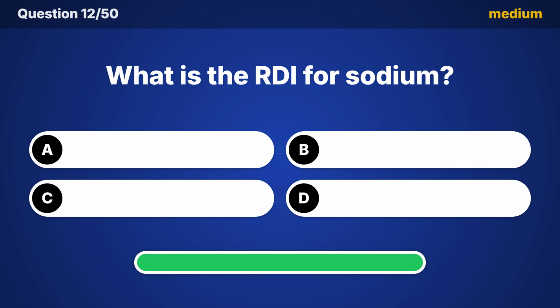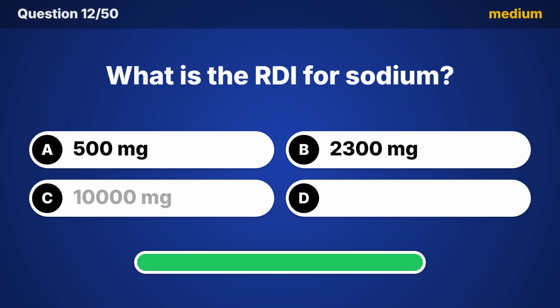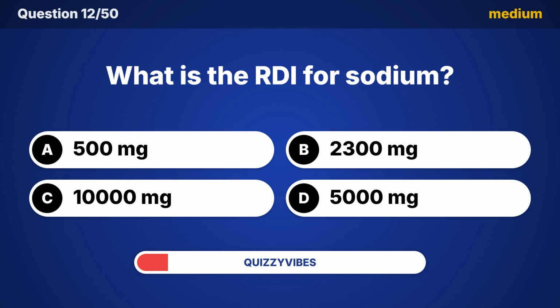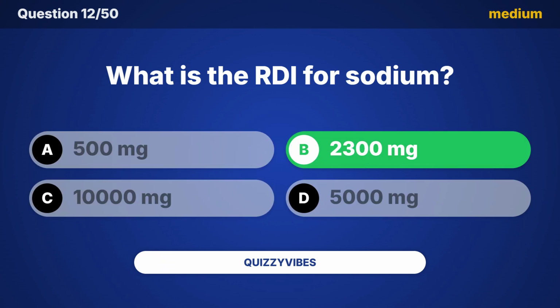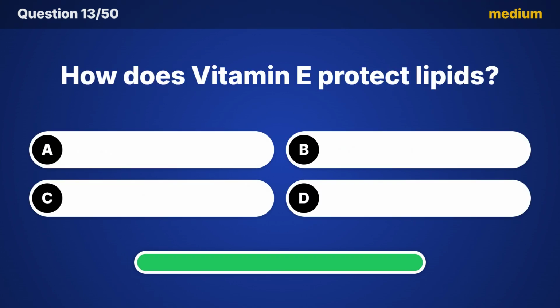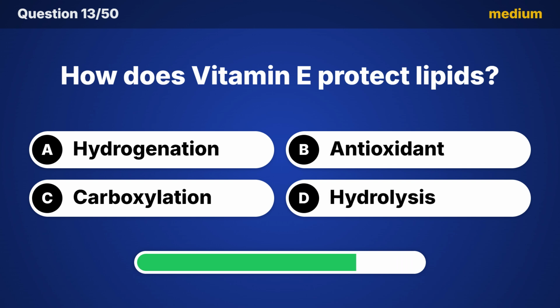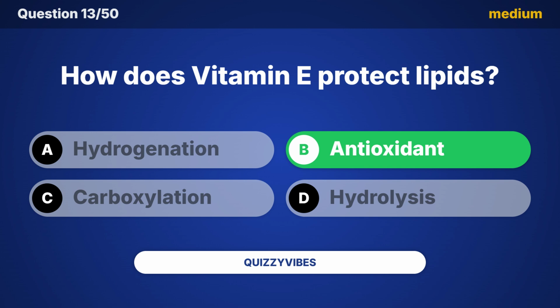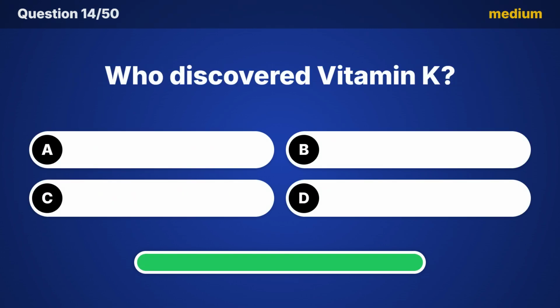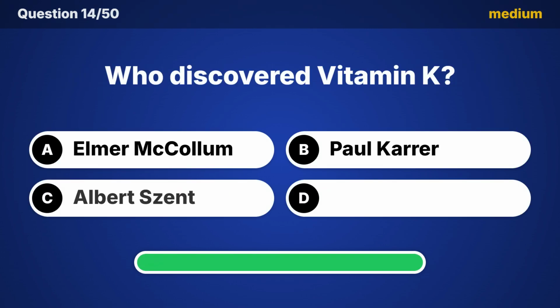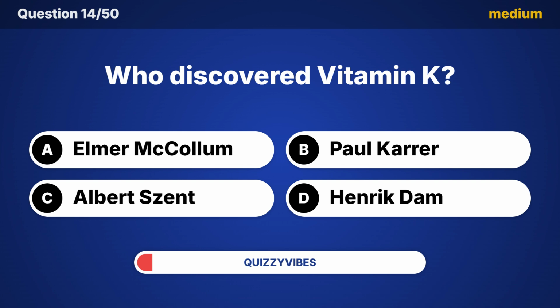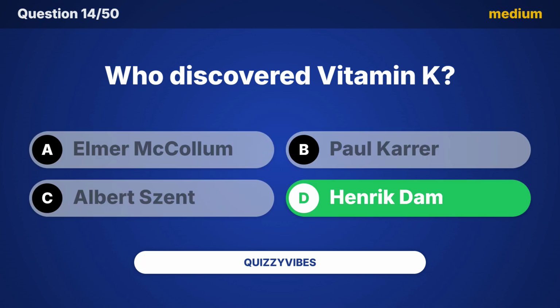What is the RDI for sodium? The answer is 2300 milligrams. How does vitamin E protect lipids? The answer is antioxidant. Who discovered vitamin K? The answer is Henrik Dam.